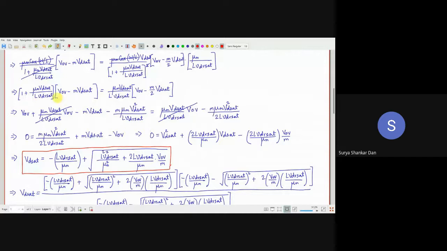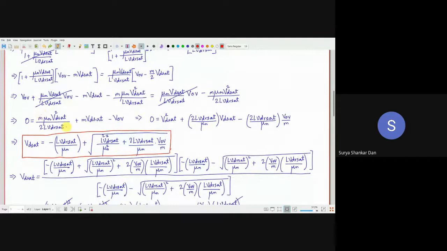Then I'll just expand this, and what we will observe is that mu n VDSAT VOV by L VDR sat is the same on both sides. We'll cancel. Amazing. So 0 is equal to, I'm putting all the left hand side on the right hand side here, and you reach VDSAT is equal to this. Notice it is a square. Previously, when we were dealing with long channel devices, this term won't even appear.